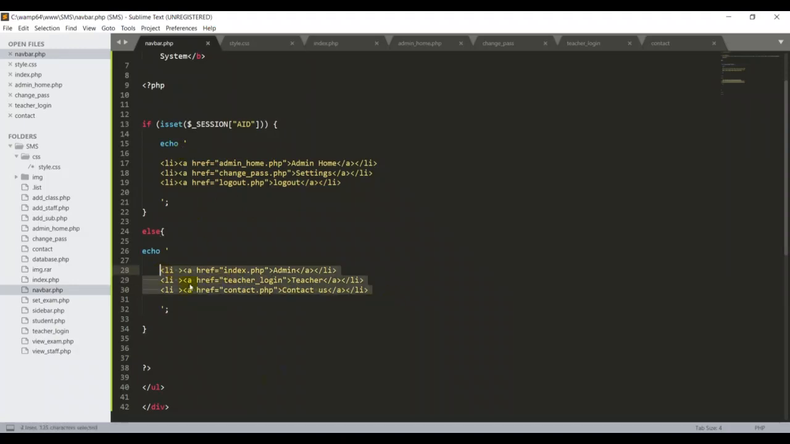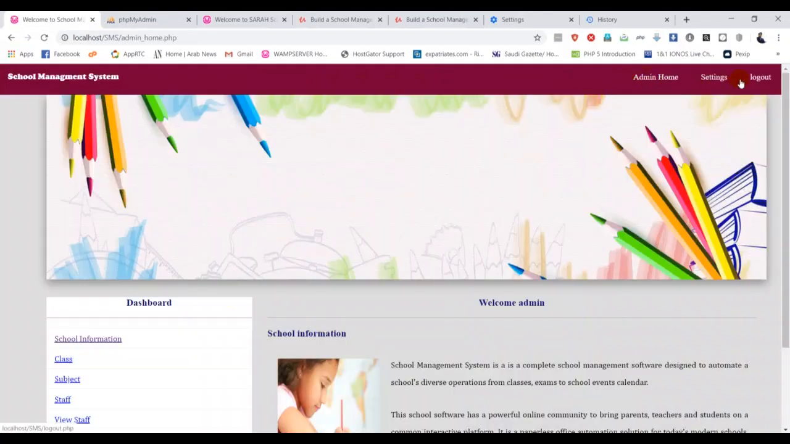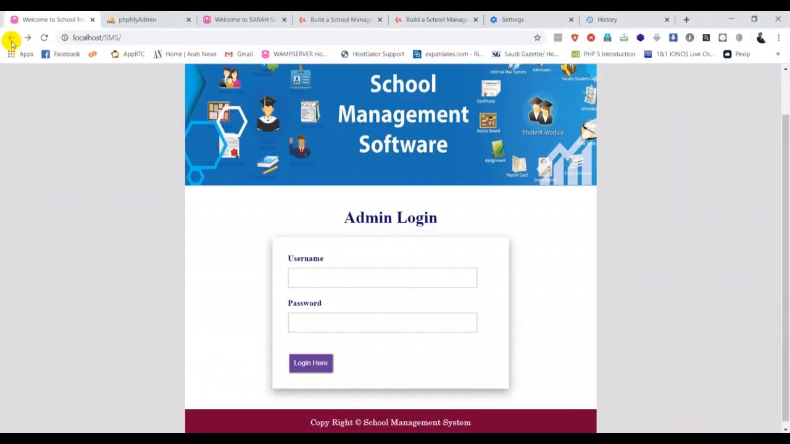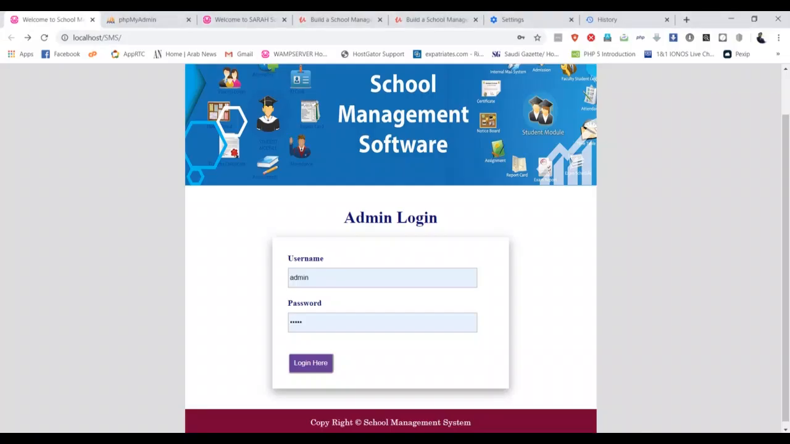That's some problem, because if I go back again and log in, I now get admin, home, settings. That's fine, because when I use the admin username and password, it stores that AID into the session. So the system checks that the AID is in the session and prints these statements. But if I go back to this page, there are no IDs stored in my session, so it should print the other list. I don't know why it's not. Maybe it's a cookies issue.